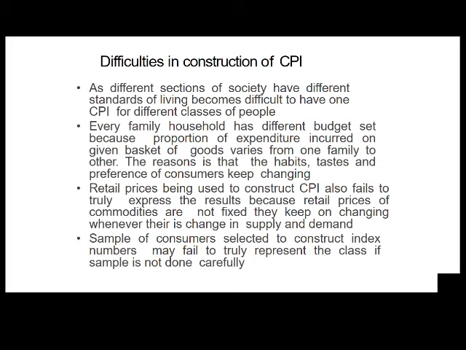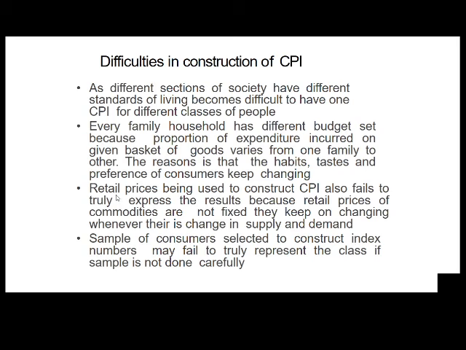So next difficulty is, every family household has a different budget because the proportion of expenditure incurred on a given basket of goods varies from one family to another. The reason is that the habits, tastes and preferences of consumers keep changing, and they differ from one family to another family.